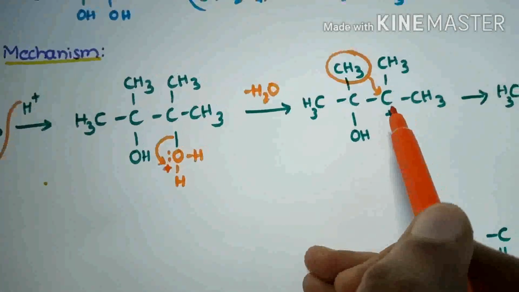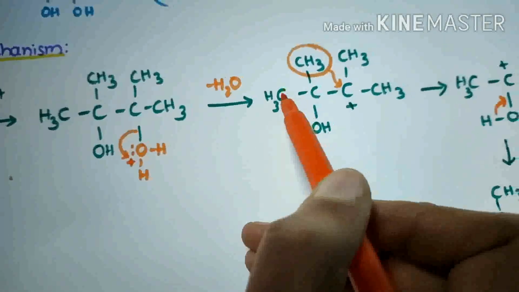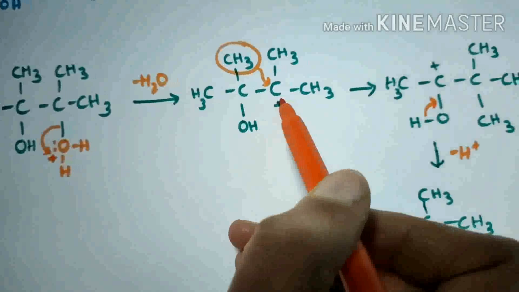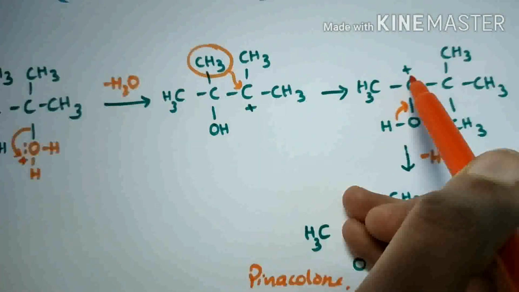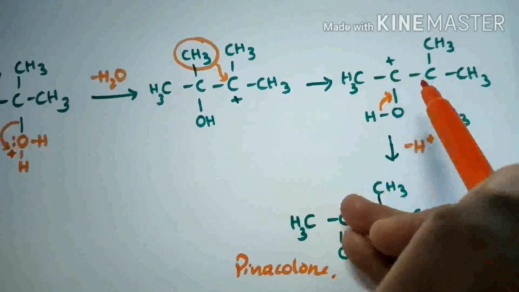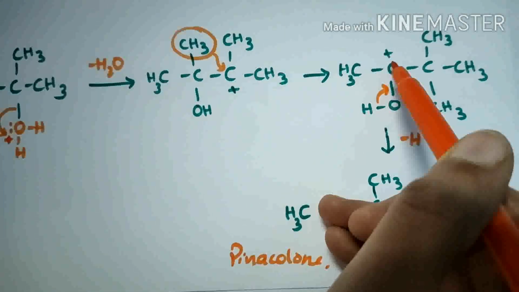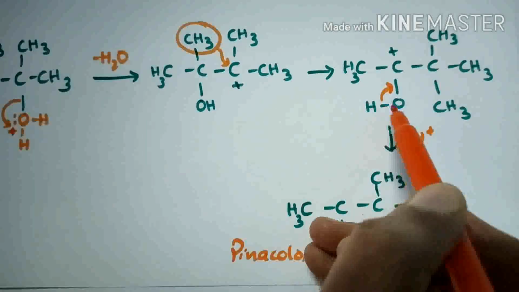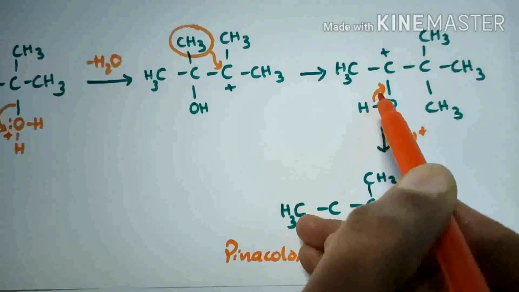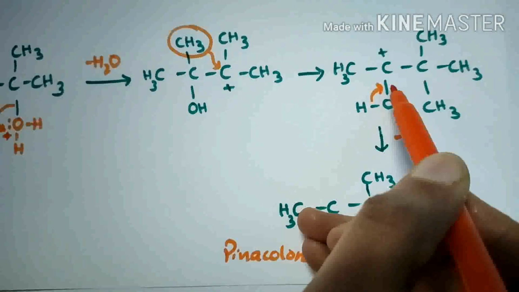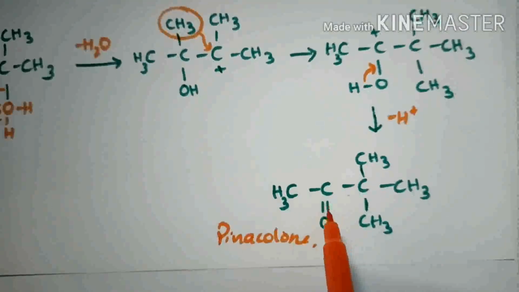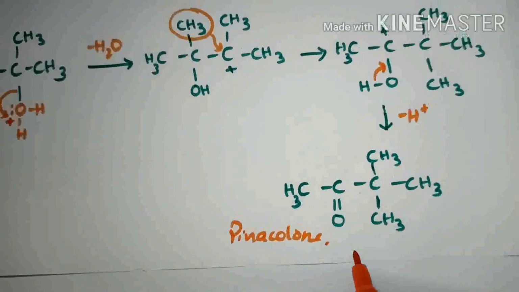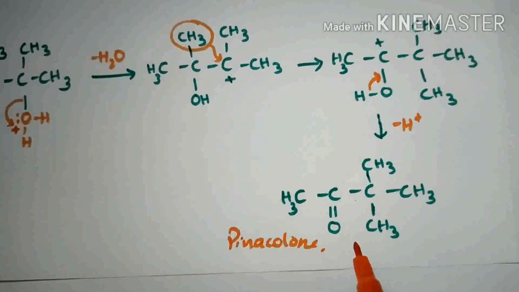And then to compensate this positive charge, among these two methyl groups, one methyl group is migrated to this carbon. Then another positive charge will appear on this carbon. To compensate this positive charge, the OH bond will break and the electrons migrate to this carbon. Then it will form a C double bond O bond. It is pinacolone. This is the reaction mechanism of pinacol-pinacolone rearrangement.